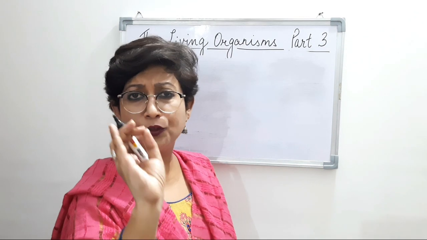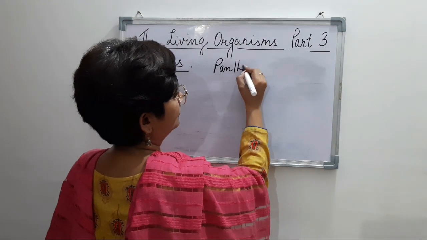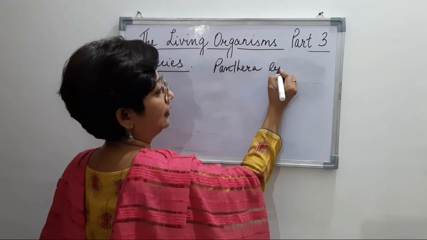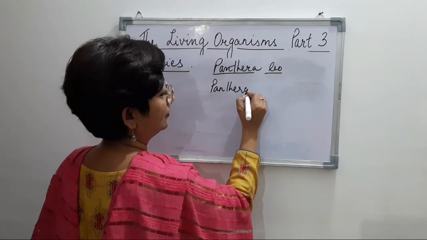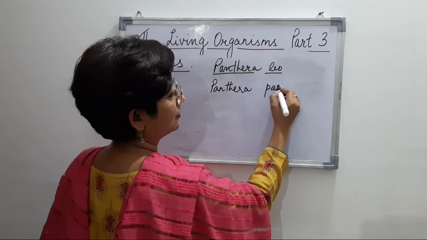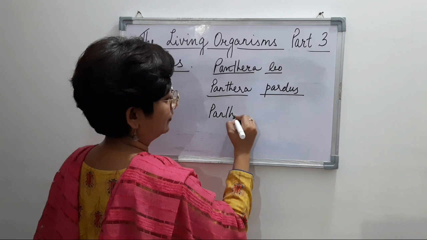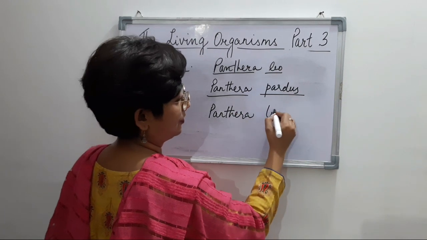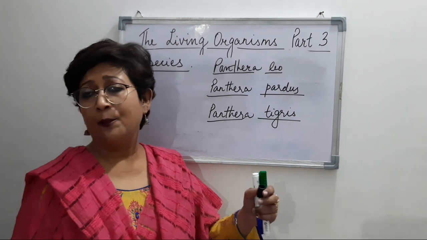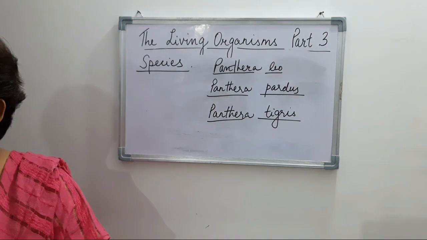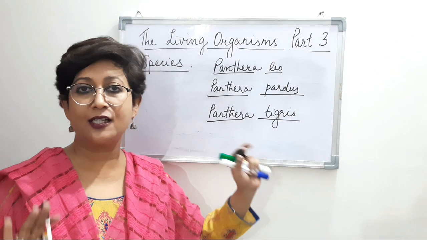So I'll write 3 examples: Panthera leo, Panthera pardus, Panthera tigris. So Panthera leo is lion, Panthera pardus is leopard, and Panthera tigris is tiger.